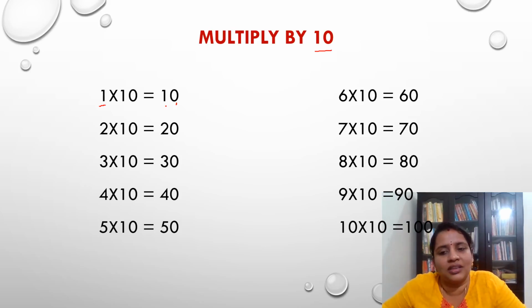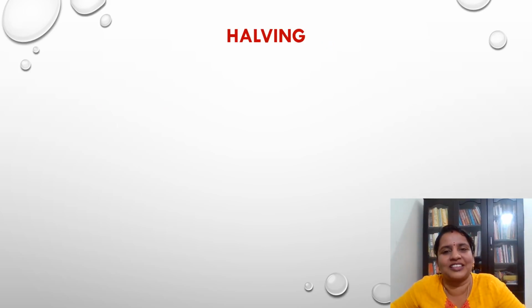See here, I have given the table for it. We can go through it just once. 1 ten is 10. 2 tens are 20, I have shifted it once. 3 tens are 30. 4 tens are 40. 5 tens are 50. 6 tens are 60. 7 tens are 70. 8 tens are 80. 9 tens are 90. And 10 tens are 100. Is it clear? Yes. The heading which I have given was multiply by 5, but here I am giving the multiples of 10. Can you all guess why? Think about it. Come, let's go to the next.